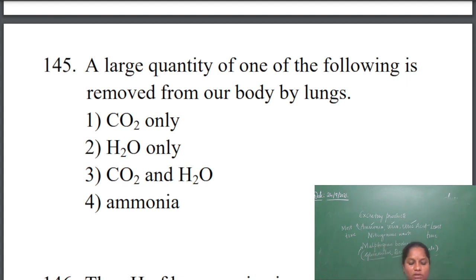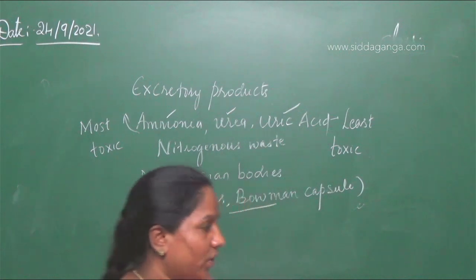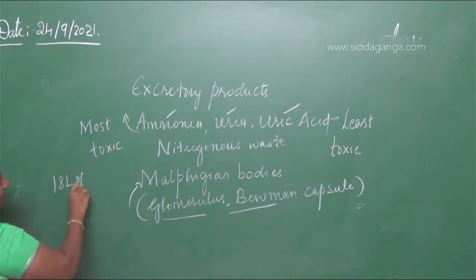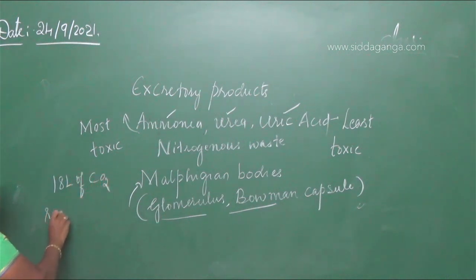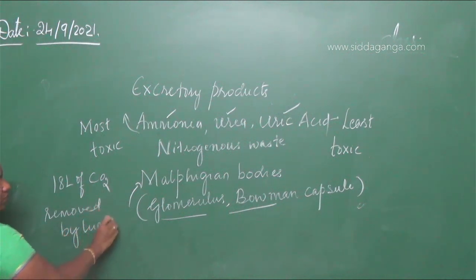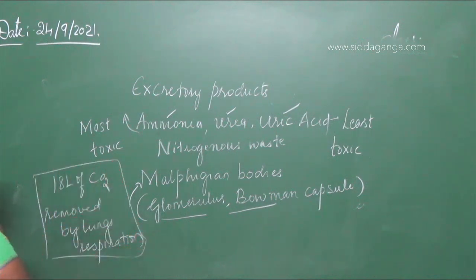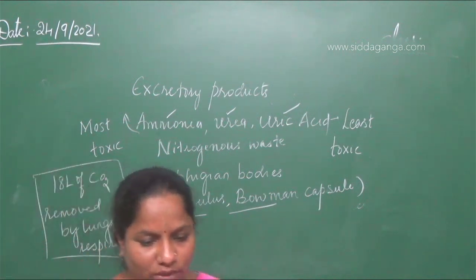So why not water, CO2 and H2O, or ammonia? Ammonia is an excretory waste. As for CO2 and H2O, when CO2 is going out, H2O is not removed. About 18 liters of carbon dioxide is removed by the lungs during respiration. This number is important. So the answer is only CO2 is removed by the lungs during respiration.